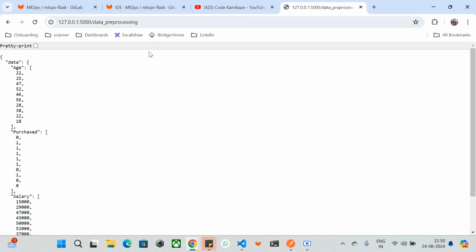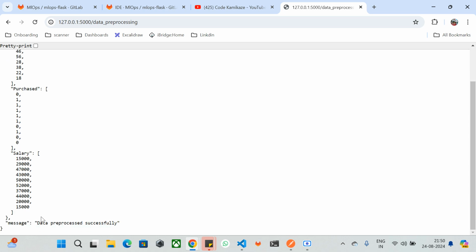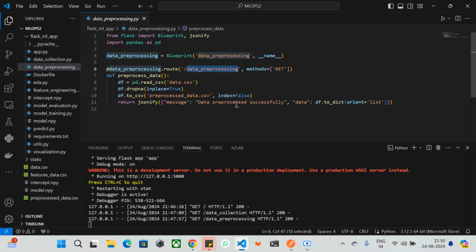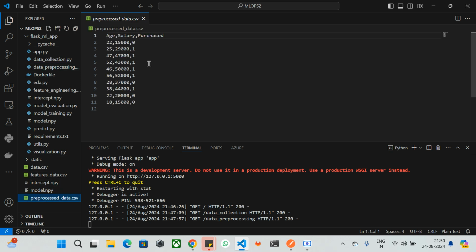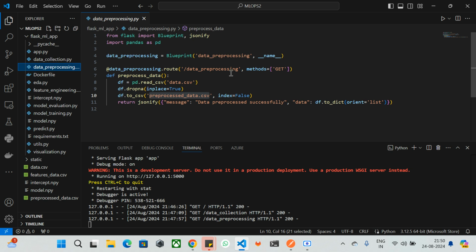In this data pre-processing, as we have seen, it is going to drop any missing values and rows, and just clean the data. If you see here, data pre-processing is successful. We are going to store the pre-processed, clean data into pre-processed_data.csv over here. This is the same data set since we don't have missing values, that's why it seems to be similar. But it is going to clean all the data sets and drop any rows with missing values. These are all the things that we can do in data pre-processing.